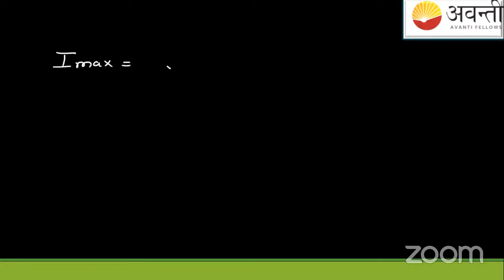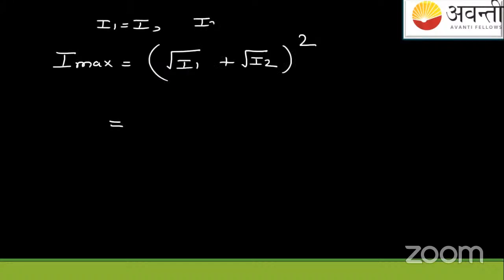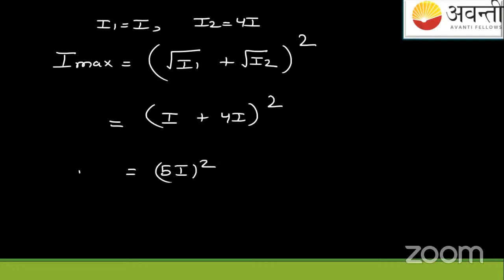I max is equal to (√I1 + √I2) squared. I1 here is given as I, and I2 here is given as 4I. So (I + 4I) squared will give you 5I squared. I max is this.